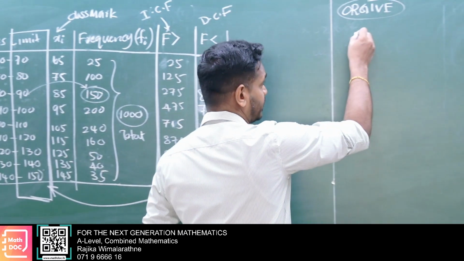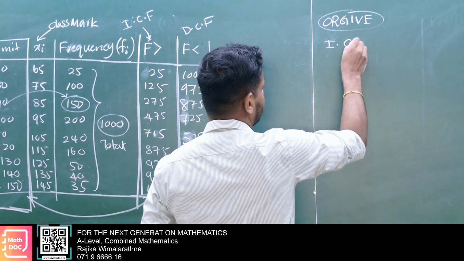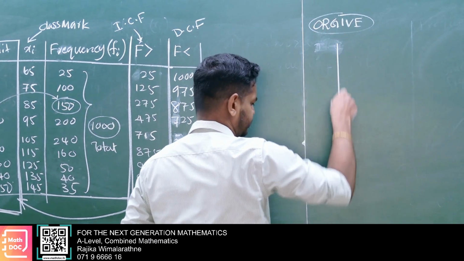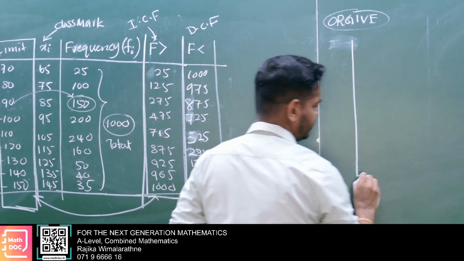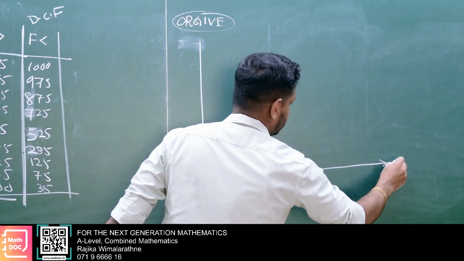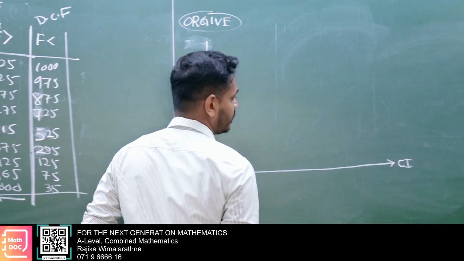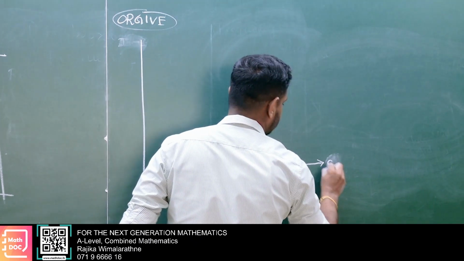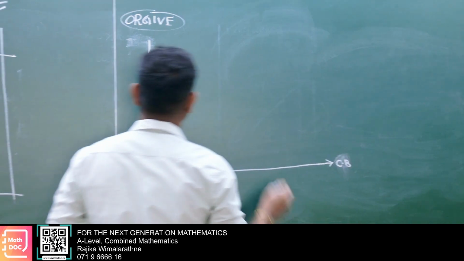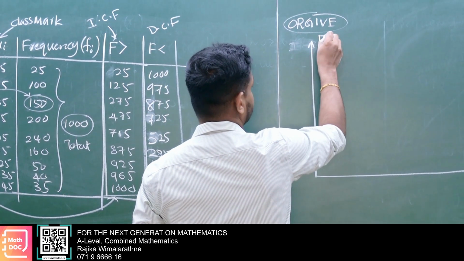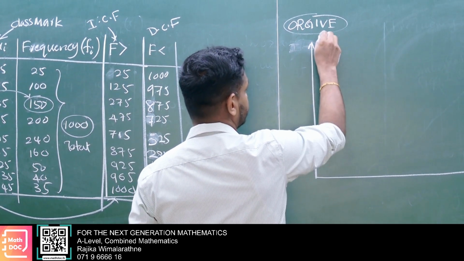Let's sketch it first, later we can label. Here this is class interval, or better to say class boundaries. Here you put cumulative frequency, capital F. Don't put simple f.